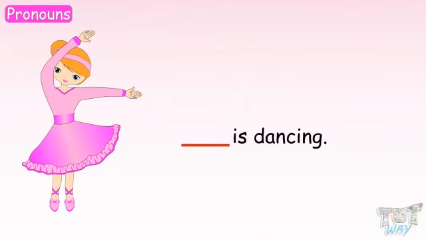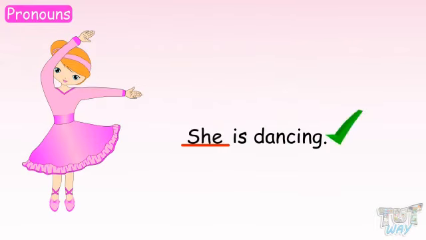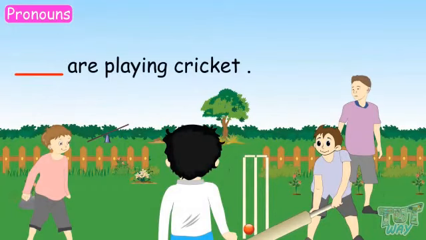Now here we have our next picture. Dash is dancing. The picture is of a girl who is dancing. So we can say they is dancing? No. They is a pronoun which is only used for plural naming words, and we have only a single girl here. So we will say she is dancing. Got it? Next picture. Dash are playing cricket. Many boys are playing in the picture.